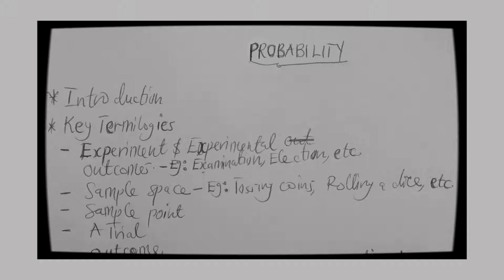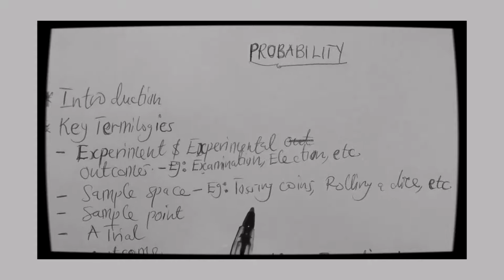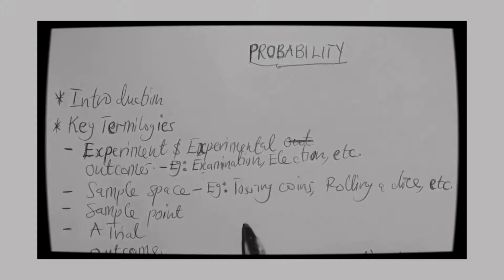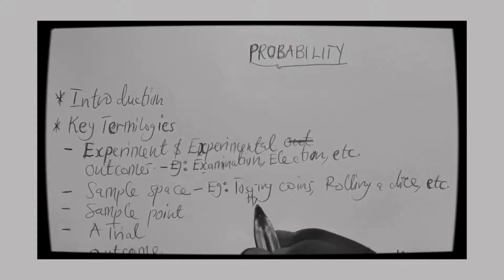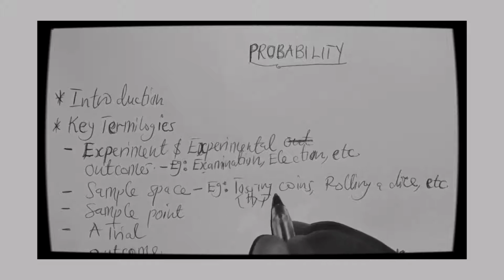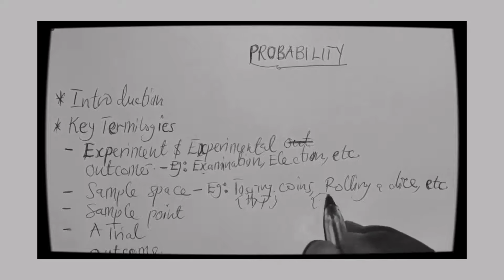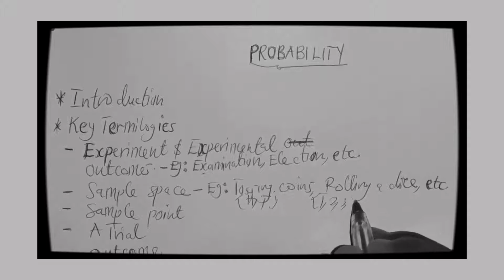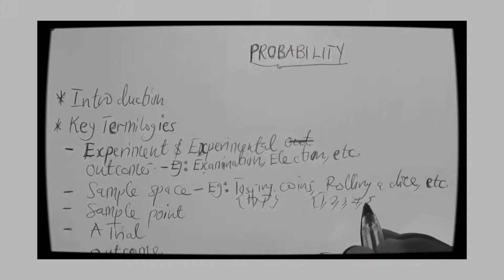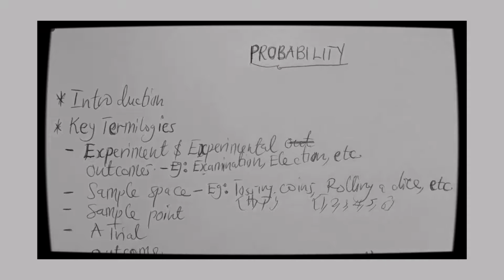So basically, experimental outcomes will result in what we call a sample space. For example, tossing of a coin. It is certain that we may have either a head or a tail, and that will be our sample space. Rolling of a die. It is certain that we may either get 1, 2, 3, 4, 5, or 6, and this will be what we call our sample space.